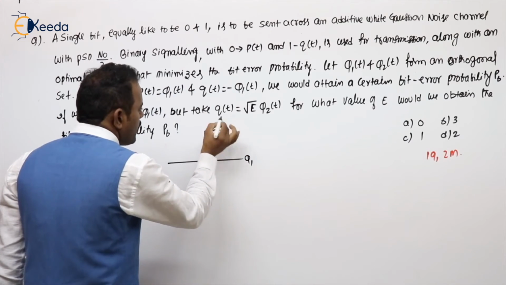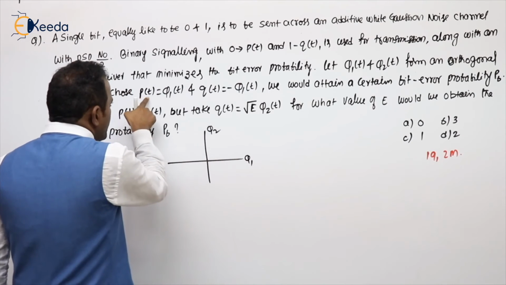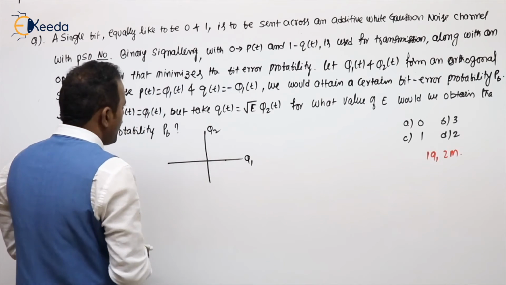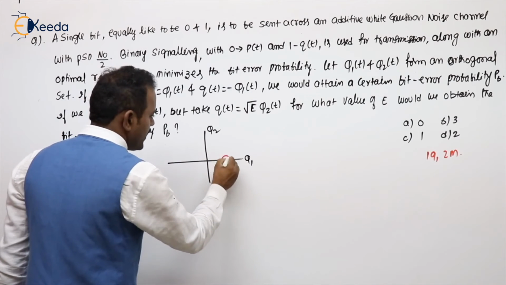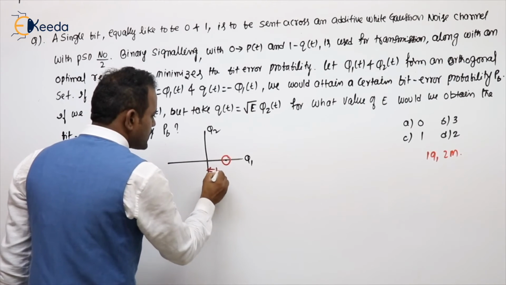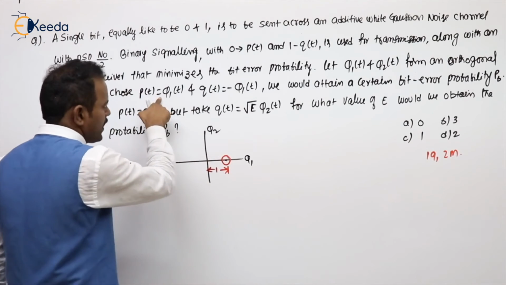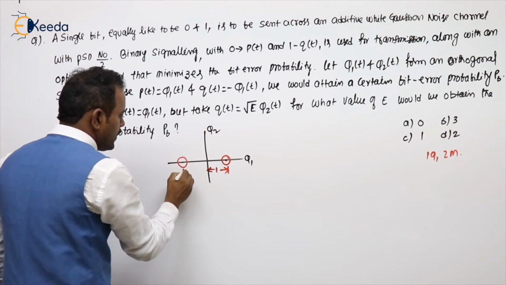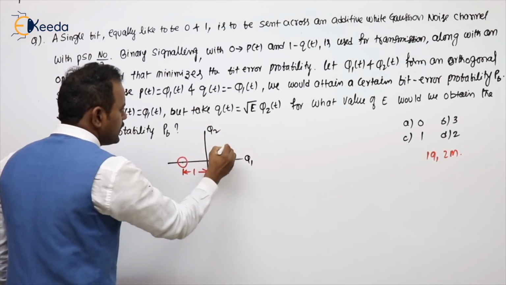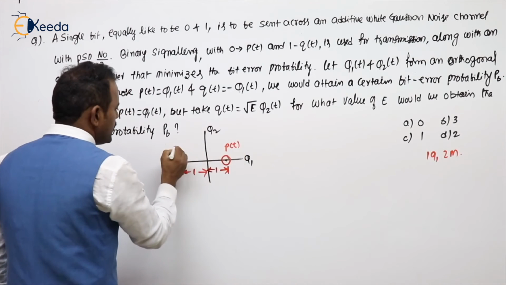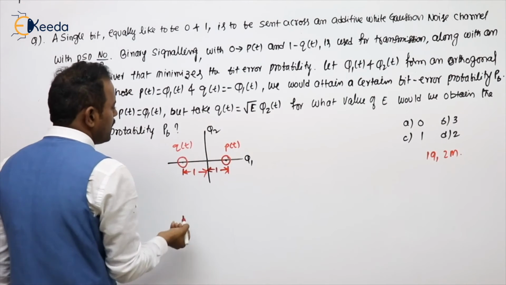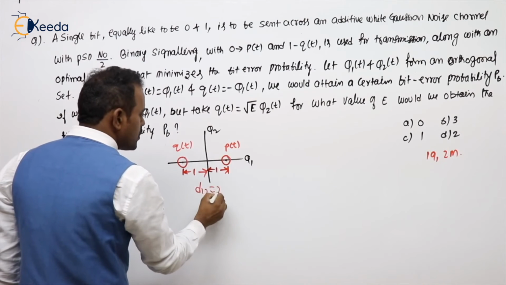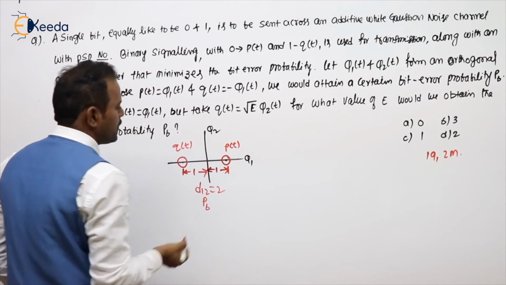Phi1 and phi2 are the orthogonal base. Where is the P of t at a distance of 1 on the phi1 side? Somewhere here, its distance is 1. Nothing else is mentioned, it is 1. This is the minus side. It is also a distance of 1. This is P of t. This is Q of t. And what is the distance here? D12 value is 2. Probability of error is P.